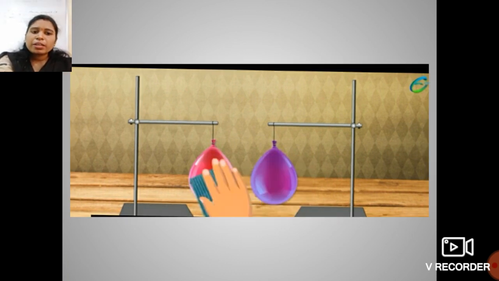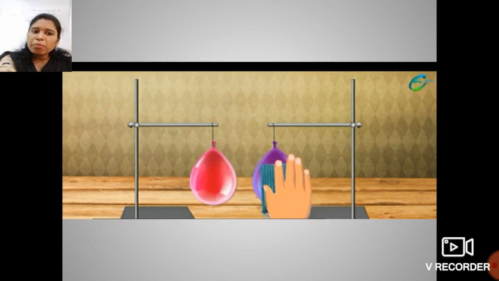See students, in the first case, when we rub the first balloon with the woolen cloth, due to rubbing it acquires some charges. Afterwards we use the same woolen cloth and the second balloon is rubbed. After rubbing, the second balloon also acquires some charges.